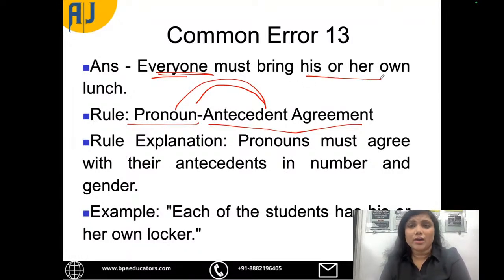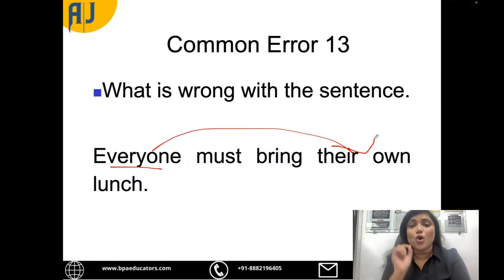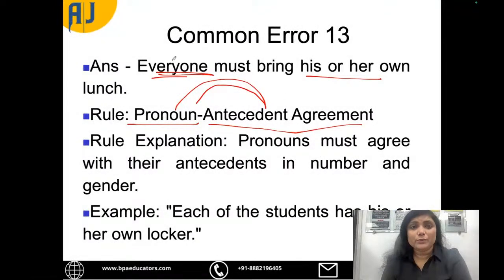So his or her is the correct answer, and it cannot be everyone with their. Right? Everyone with their is wrong. So wrong usage of pronoun with antecedent is there. So what should it be? It has to be with everyone, his or her. Right? Each, everyone in these places, the pronoun would be his or her. So the correct answer would be everyone must bring his or her own lunch.